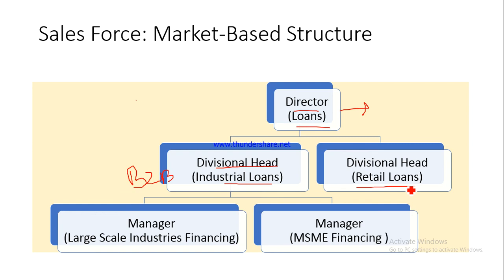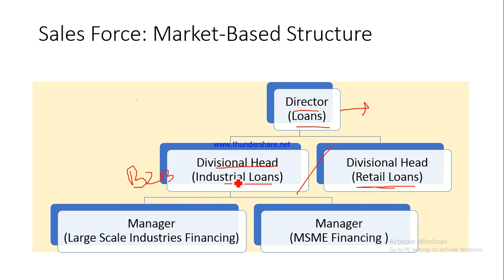So this would be the divisional head of industrial loans, and this would be divisional head of retail loans. Please understand, these are two different customer segments. Here we are basically dealing with the retail customers, people like us. For example, when we go and ask for a car loan or an education loan, these are all examples of retail loans.